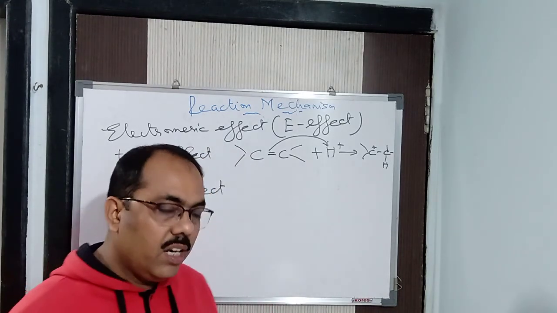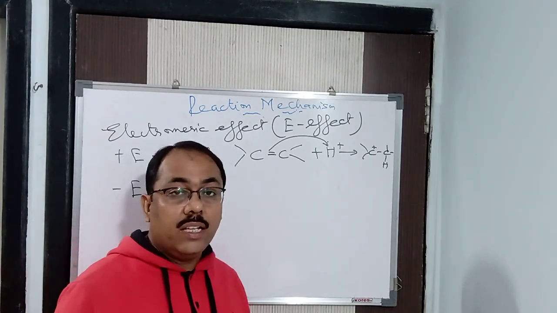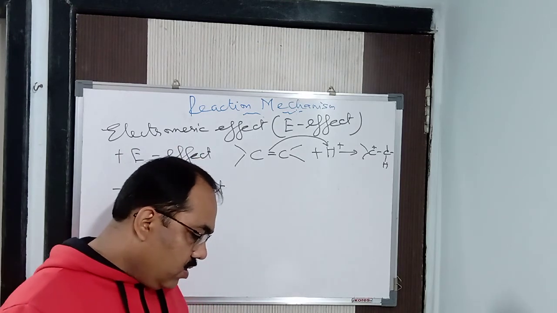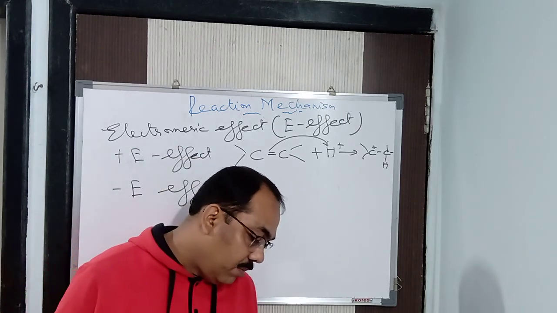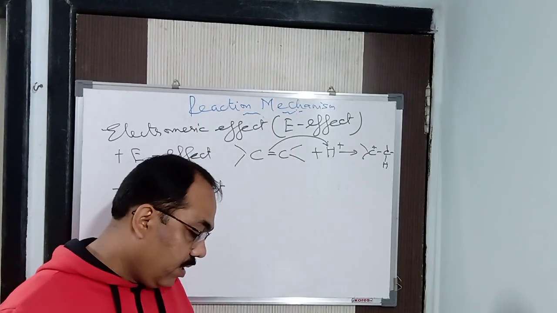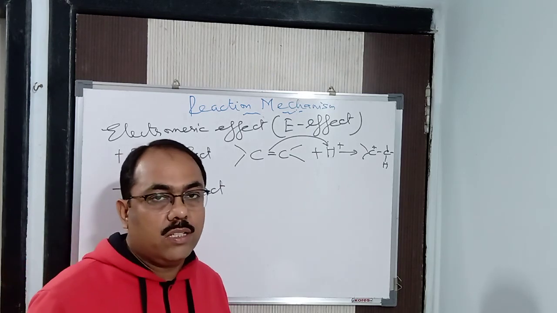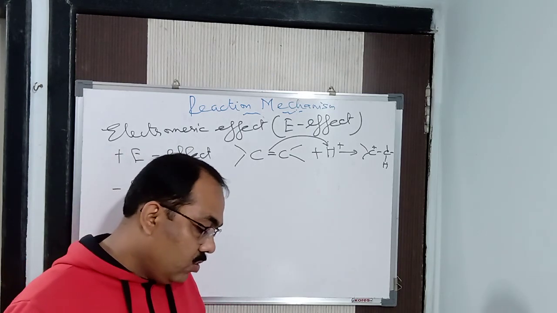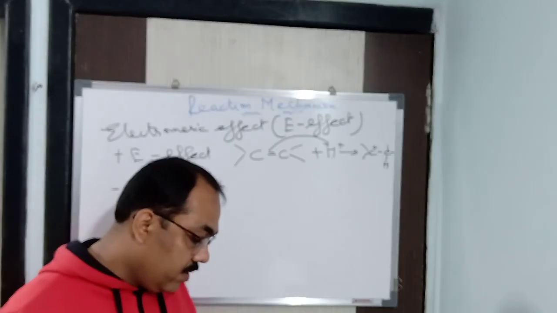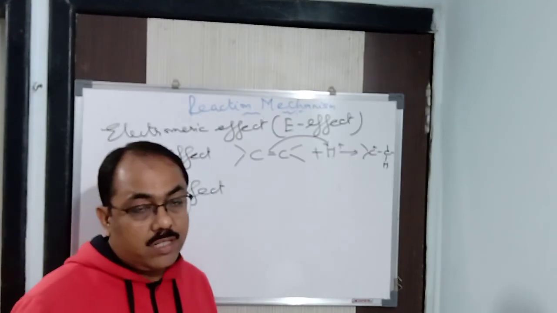Now we will come to the minus E effect. So it is away from the attacking reagent. To remember it easily, look at where the transfer of electrons is taking place. If, on the other hand, the electrons of the double bond are transferred to an atom of the double bond other than the one to which the reagent gets finally attached, that is away from the attacking reagent, the effect is called the minus E effect.